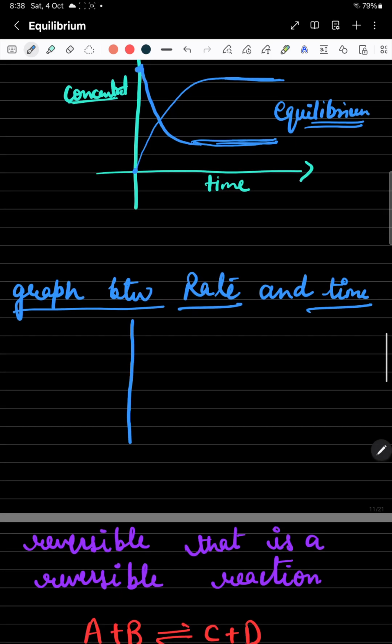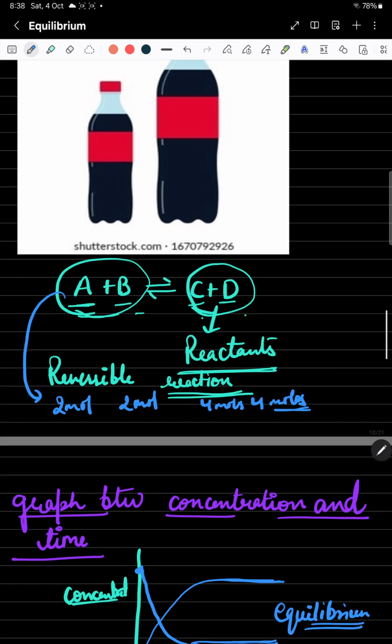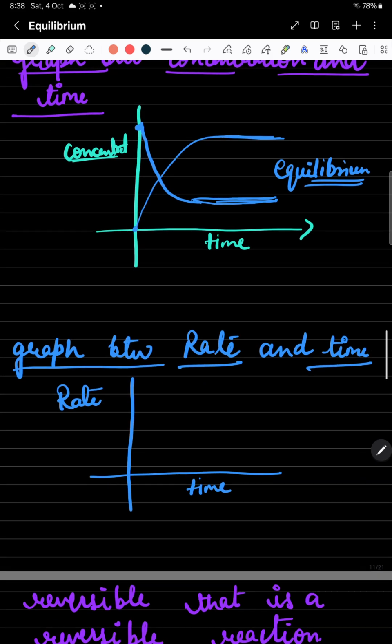Now the graph between the rate and the time, let's understand about it. You are taking rate on the y-axis and time on the x-axis. What is happening actually? The rate of the forward reaction and the rate of the backward reaction become equal. Initially, which process is in high amount? A plus B are reacting and forming C and D. The forward reaction speed will be high. So initially the forward reaction is very high.